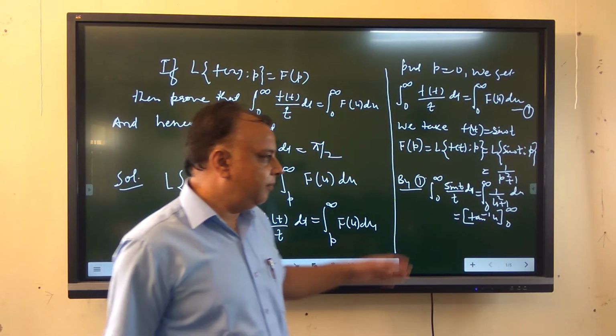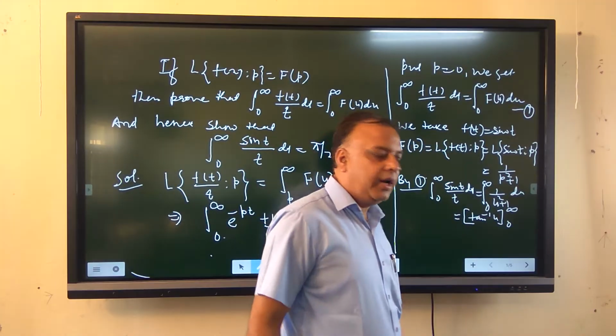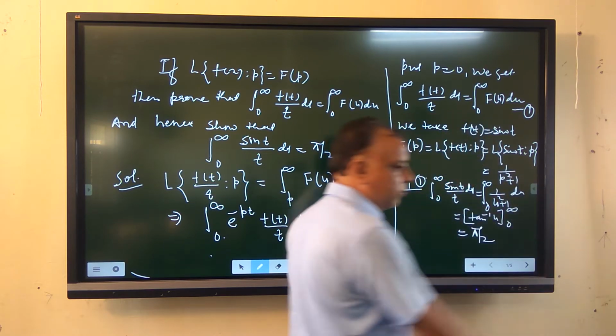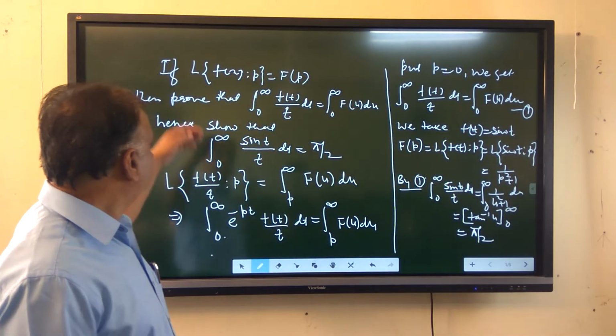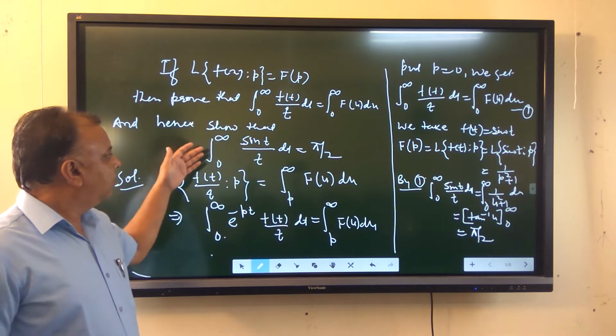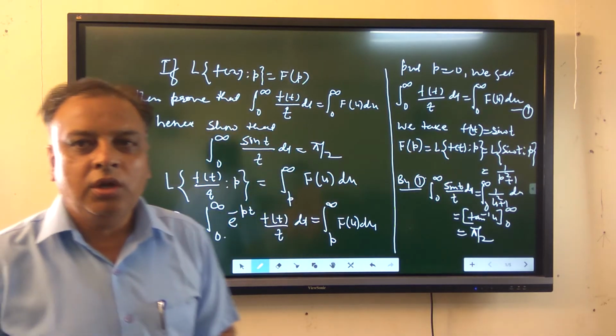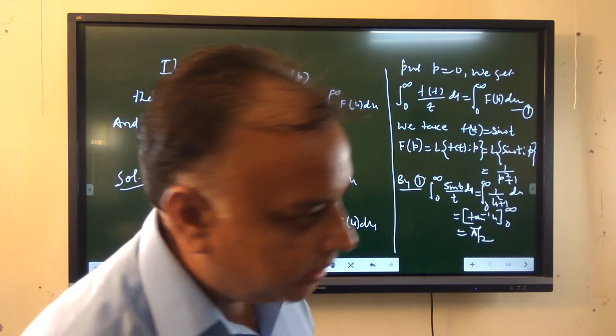If we put the limits of u as 0 to infinity, we get pi by 2. So the integral 0 to infinity sin t upon t dt is equal to pi by 2, which is the required result.